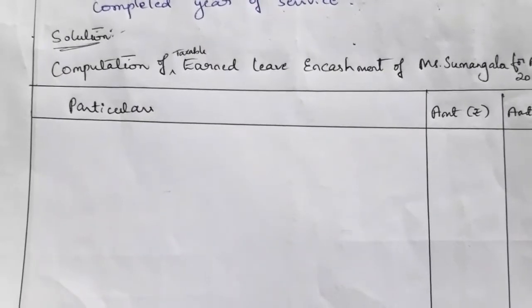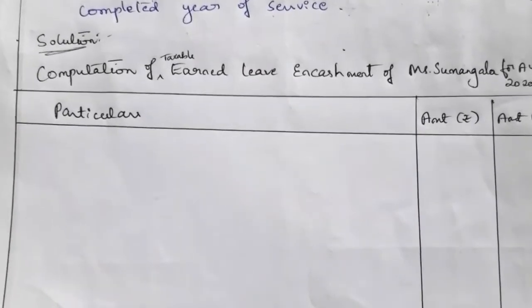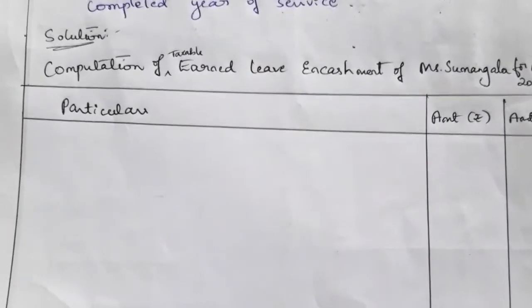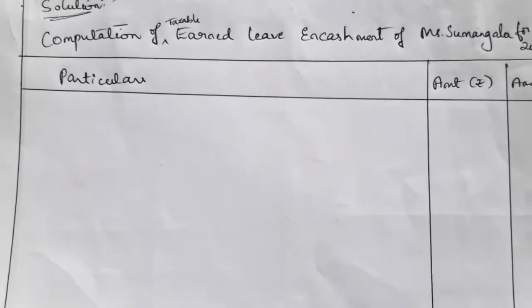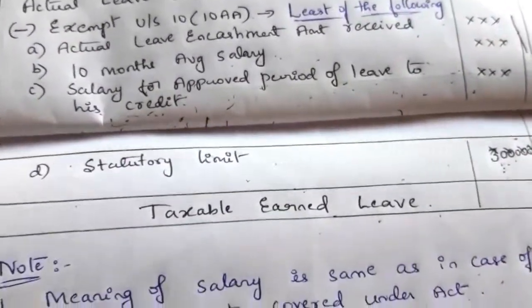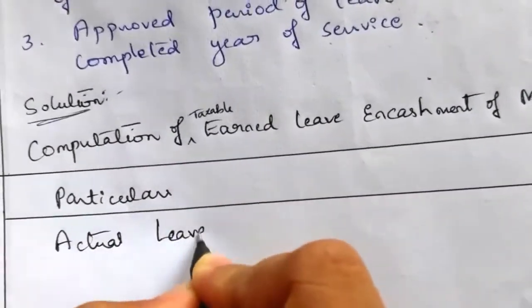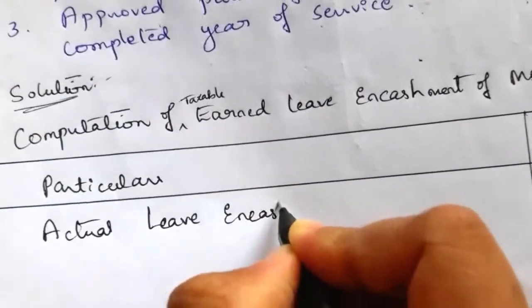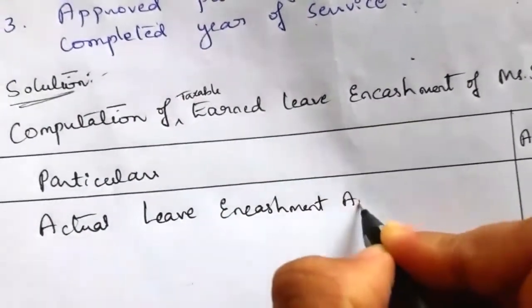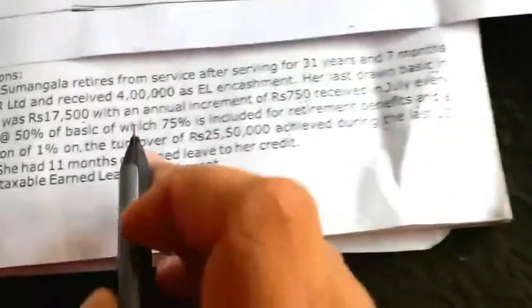Now write the solution. Write the heading: computation of taxable earned leave encashment of Miss Sumangala for the assessment year 2020-21. Draw 3 columns: particulars and 2 amount columns. Under that, as per the condition in case of a non-government employee, we have to write the same format, that is, actual leave encashment amount received. What is the actual leave encashment received given in the question?